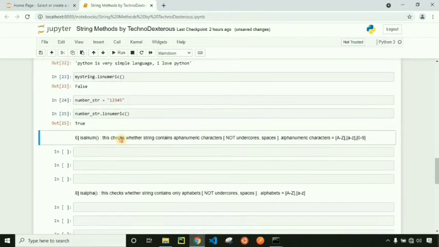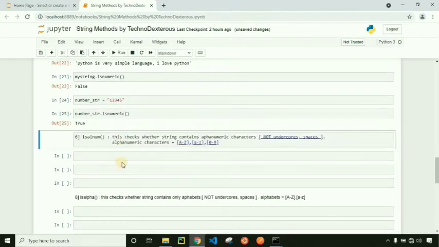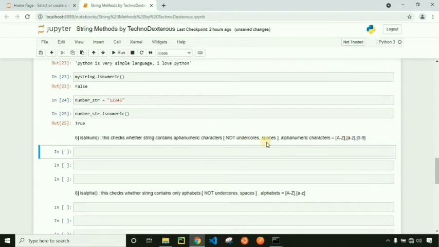Let's move towards isAlphanumeric. Checks whether string is alphanumeric string. That means the string should contain alphabets as well as numbers. Alphabets are A to Z, capital or small, and numbers should be 0 to 9. Remember, underscores and spaces are not alphanumeric characters. So let's check number string is alphanumeric or not.